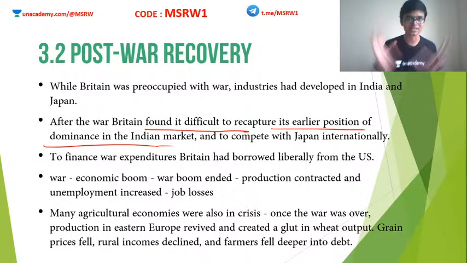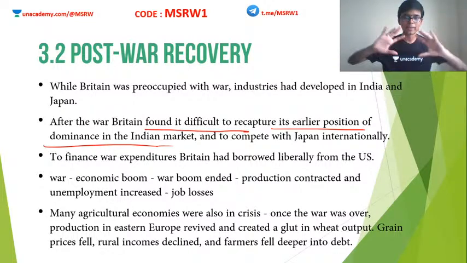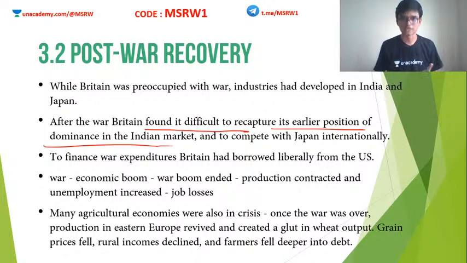Indian industrialists actually took advantage of World War I. Okay, and they made more and more goods, and they exported this to Britain, thereby gaining lots and lots of profit. Okay, so this time of World War I was used by the Indian industrialists in order to gain ground in India, and they did so well that even after the war, Britain was unable to recapture the position which existed before the war.